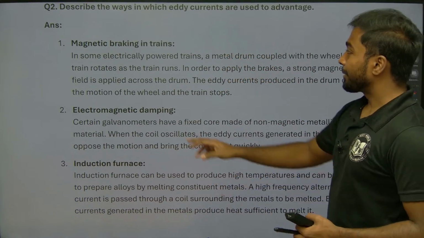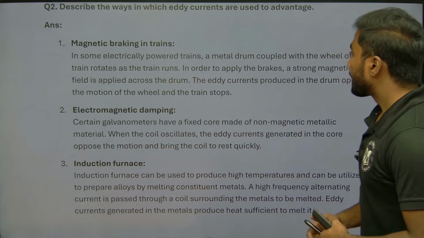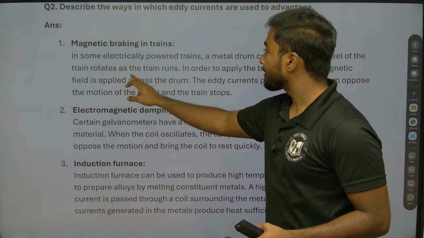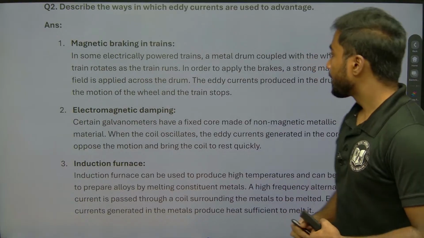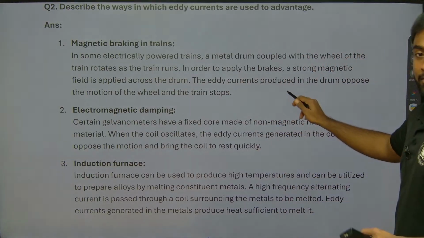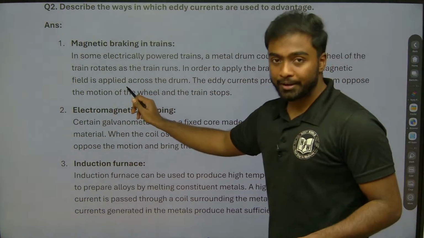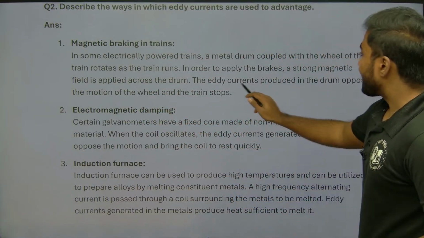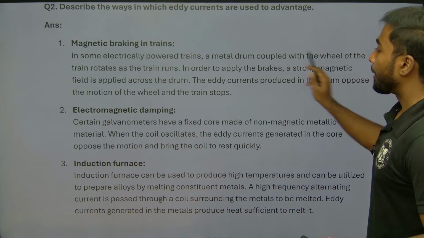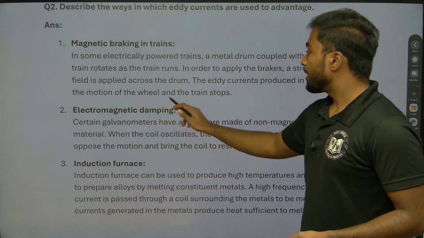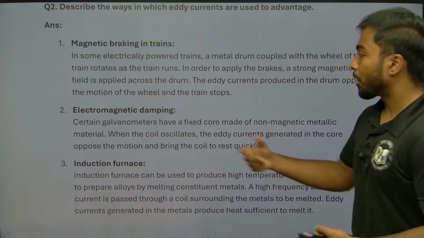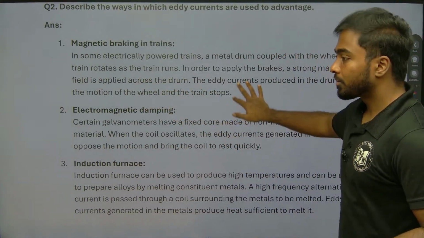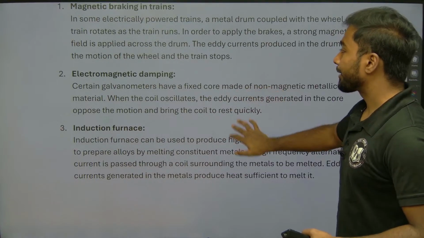In some electrically powered trains, a metal drum is coupled with the wheel of the train and rotates as the train runs, right? So in order to apply the brakes, a strong magnetic field is applied across the drum. The eddy current produced in the drum opposes the motion of the wheel and the train stops. It helps to stop the train, right? That's the thing.